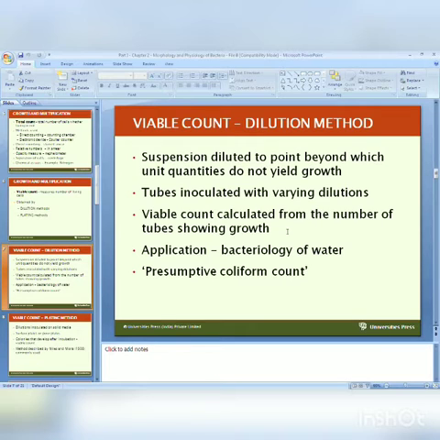The viable count is calculated from the number of tubes showing growth. The application is bacteriology of water, or the presumptive coliform count, for measuring bacteria present in drinking water particularly.